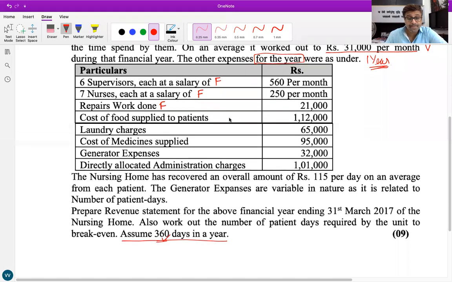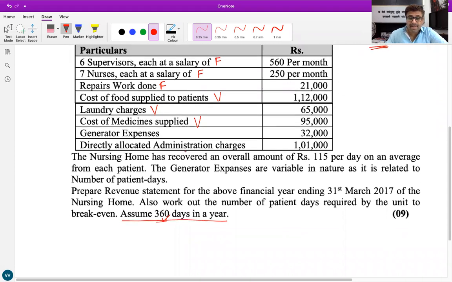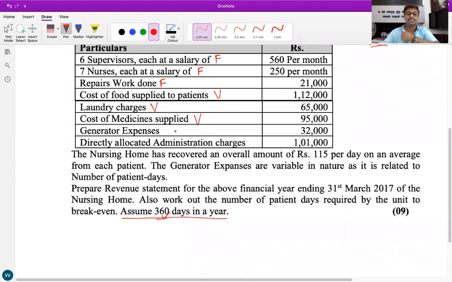Yes. Further, Isha, cost of food supplied to patients, 1,12,000 rupees. Will this be fixed or variable? Variable cost. Cost of food depends on number of patients. Laundry charges, 65,000 rupees. Fixed or variable? Variable. Laundry charges depend on number of patients. Then cost of medicine supplied, 95,000 rupees. Fixed or variable? Variable. Medicines straight away depend on number of patients.